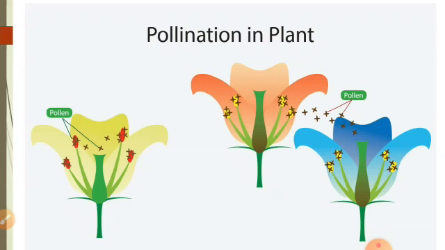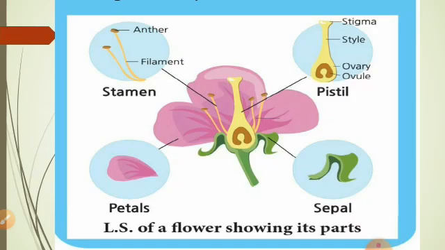To understand how seeds are formed in a flower, first we should understand the parts of a flower. A flower consists of four main parts: sepal, petal, stamen, and pistil.